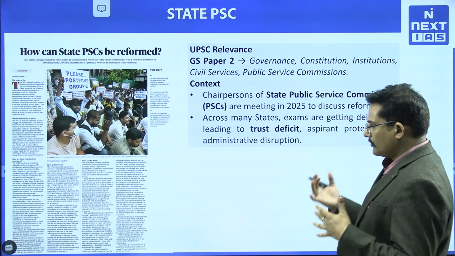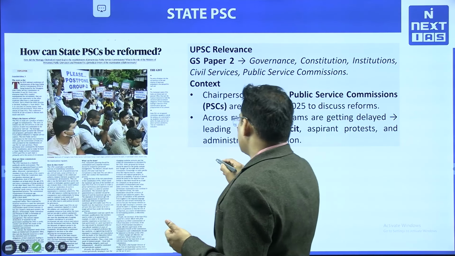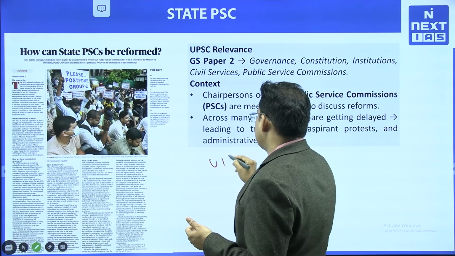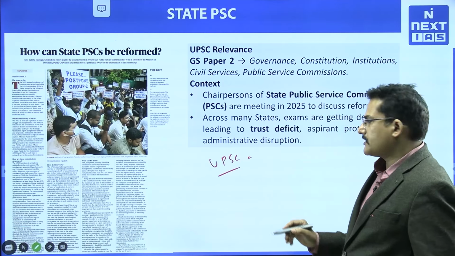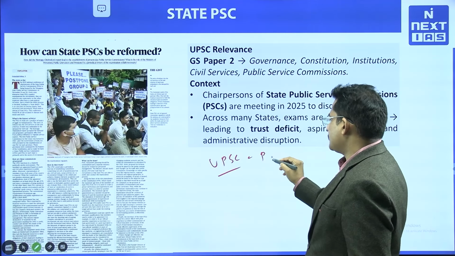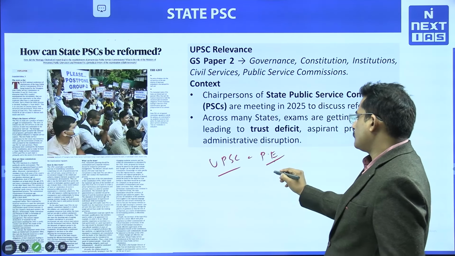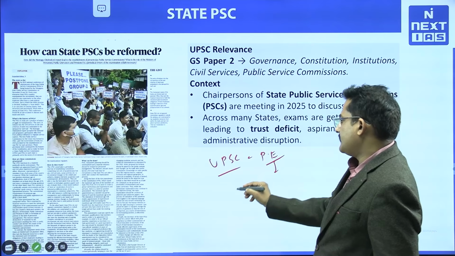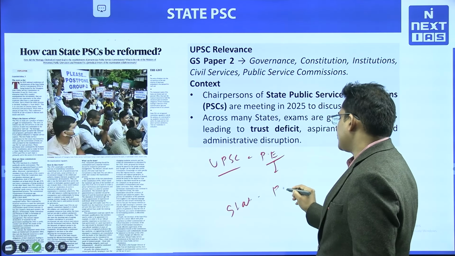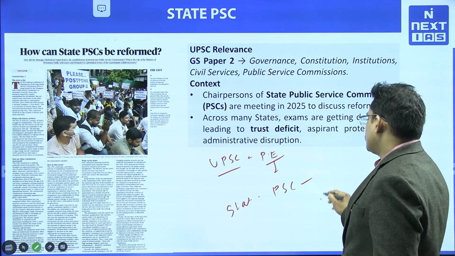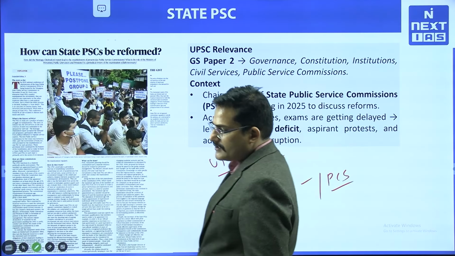For those who do not know what state PCS is: at the union level, UPSC basically recommends the permanent executive, that is, the bureaucrats, for the union government, although most of the time they work for the state government. At a similar level, at the state level, there is a Public Service Commission, PSC or PCS, whatever you call it.